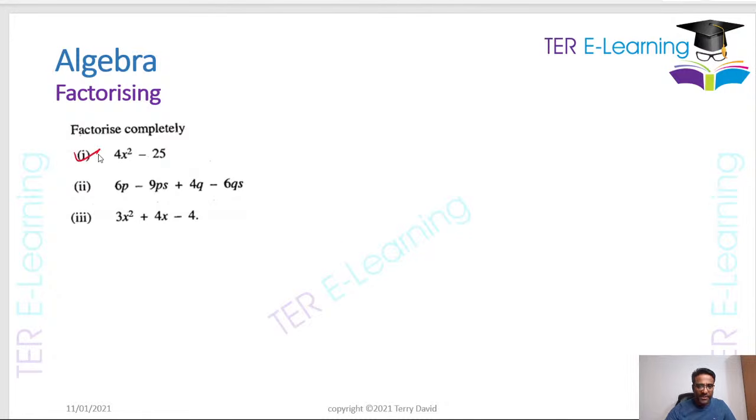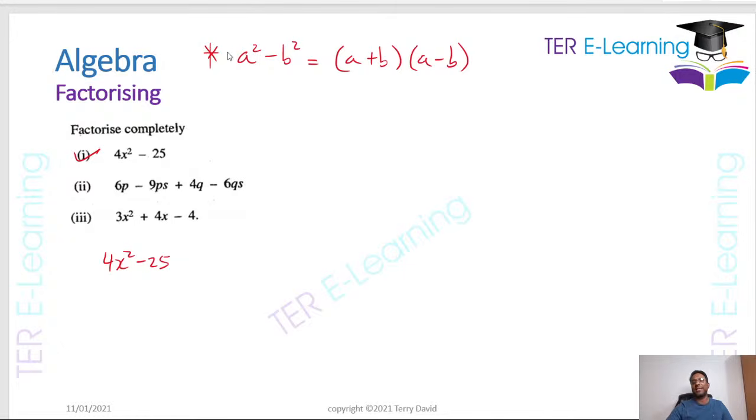So this one here, we have 4x squared minus 25. Now there is a particular type of factorization we use. If you have something like a squared minus b squared, when I factorize this, it's going to be a plus b into a minus b, right? This is one of the easiest factorizing they can give you in the exam. When I factorize it, I'm just going to get 2 brackets, one with a positive and the next with a negative. To identify if we're going to use this method, typically we must have 2 terms and there must be a minus sign between them.